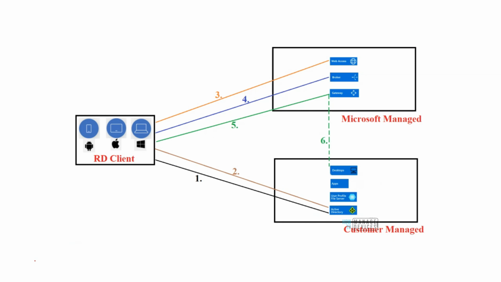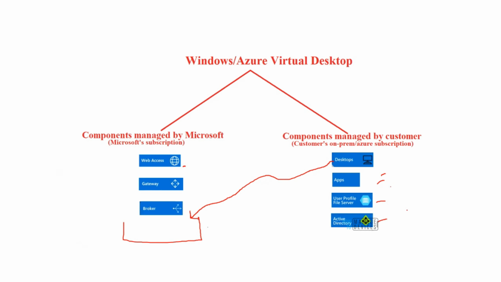Okay, so the connection happens something like that. The machine has a remote desktop client. Using that client, first it goes to the Active Directory. The authentication happens in the second step, and then it goes to the web access in the third step, and then the web access will forward it to the broker. The broker will provide the list of resources available to the end user. Then it will go to the gateway, and then from the gateway he will connect to the desktop. We don't need to know all of this. The only thing that I wanted to let you guys know is that in case of WVD or AVD, there is a segregation of resources, and some resources are managed by Microsoft and some resources are managed by the customer.